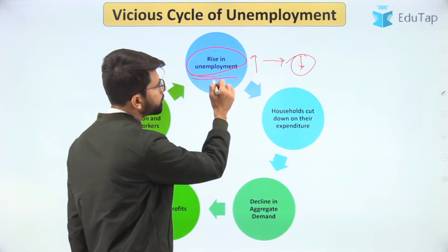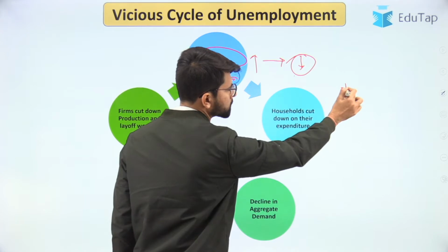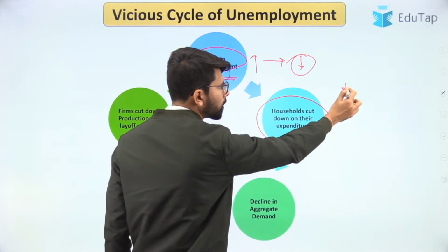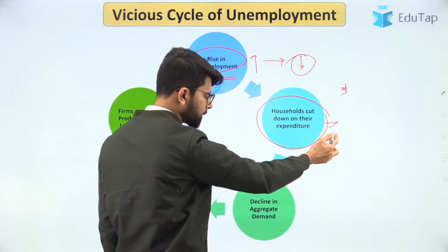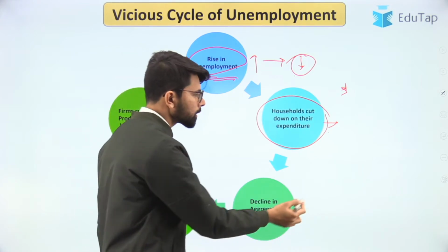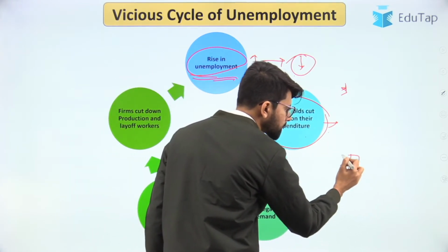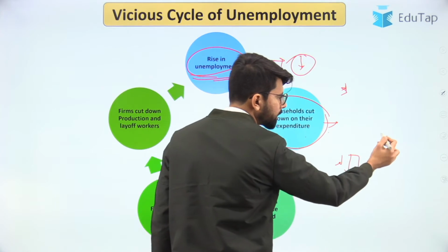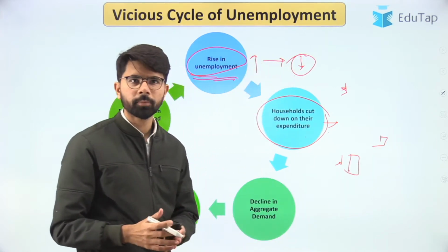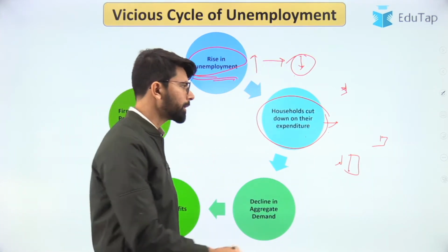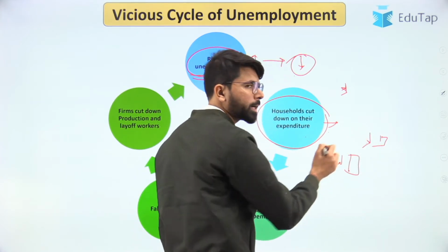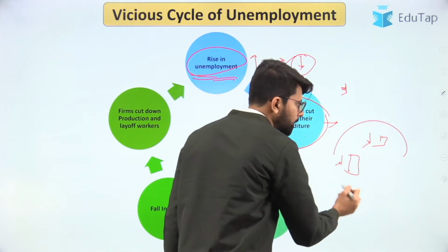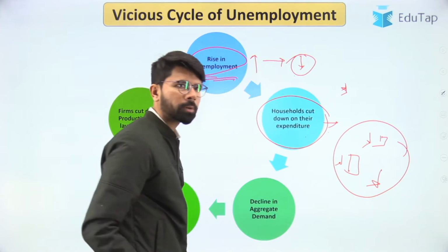And if the unemployment rate rises, your income falls, and as a result of the fall in income, households also cut down on their expenditure. If one household cuts down their expenditure, similarly all the households who have lost their employment or lost their job will be cutting down their expenditure. And if you look at the country level, the entire demand from the public will come down.